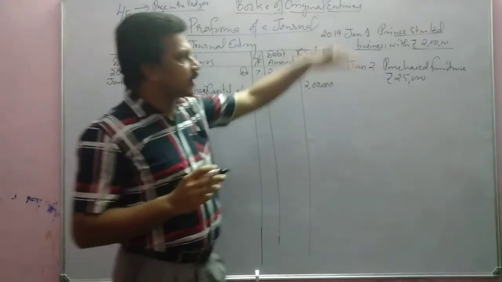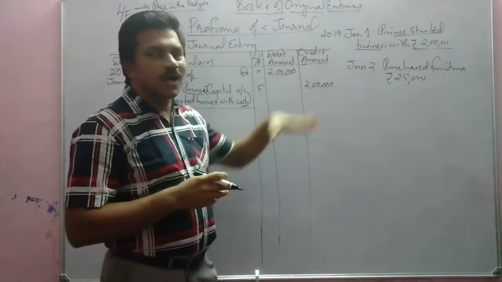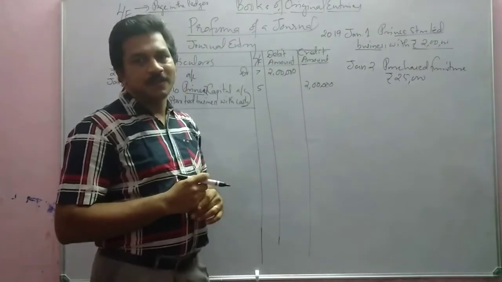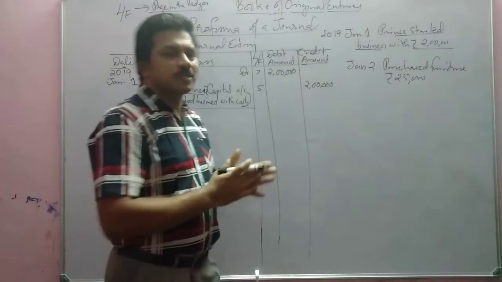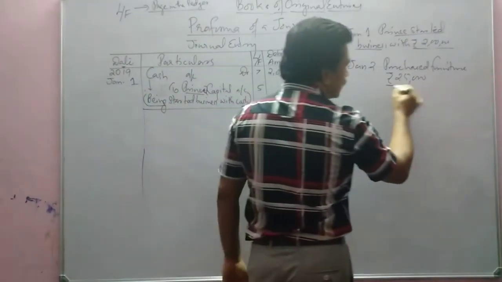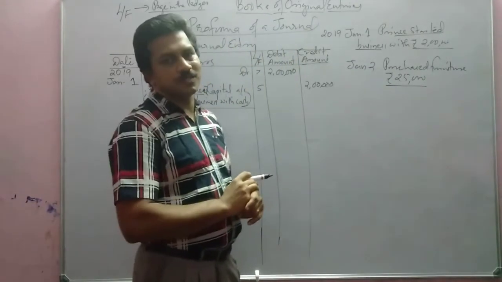As we explained in the case of started business with cash, what should be the first step here? Yes, we have to identify the aspects. Which are the aspects? One is cash, another is furniture.